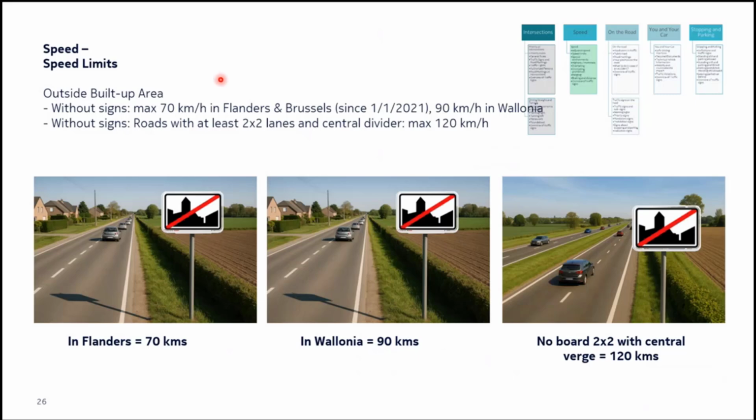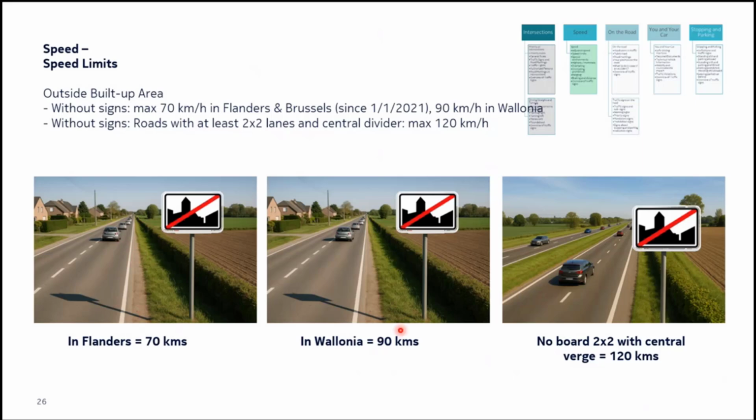Now we have looked at inside built-up area. Now let's look at outside built-up area. Outside built-up area, it's very simple. Here's where your built-up area ends in all three examples. And if you are in Flanders or Wallonia, outside built-up area, you drive 70 kilometers per hour.